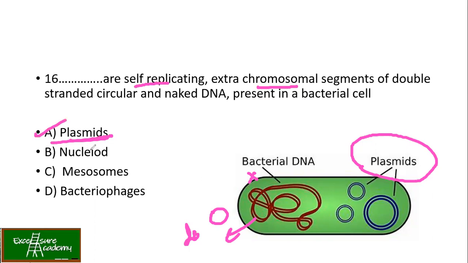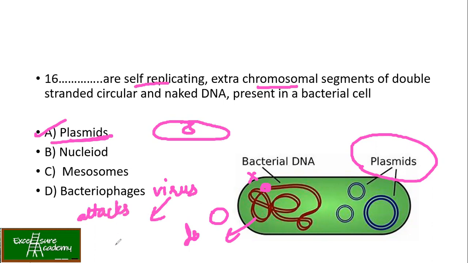We know nucleoid is something which is associated with the DNA. Mesosomes we studied last time: in a bacterial cell, they are kind of invaginations which help in increasing the surface area. Whereas bacteriophages are not bacteria, they are viruses which attack specific bacteria. So the answer is plasmid over here. Let's move on to the next.